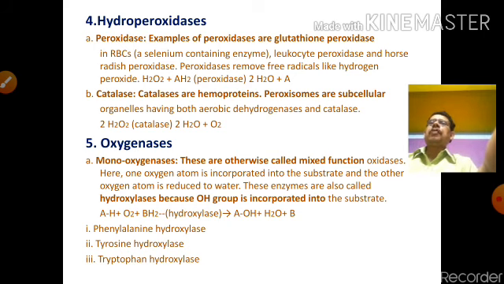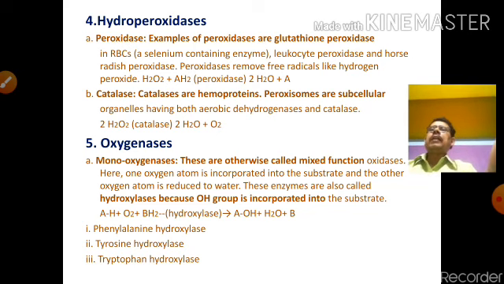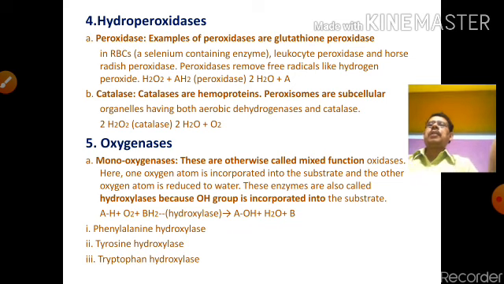That means peroxidation occurred and hydrogen peroxide is produced. Another is catalase, which is also a hemoprotein, and peroxidation occurs in subcellular organelles having both aerobic dehydrogenase and catalase, and H2O2 produces 2H2O plus O2.